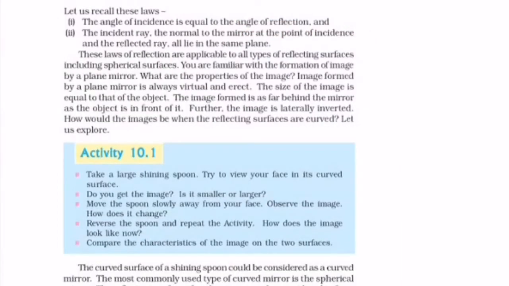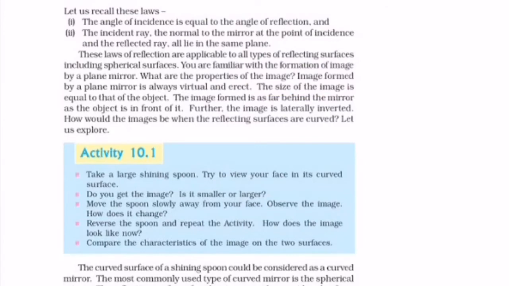Next question is what is the property of the image formed by the plane mirror? Mark this one. The size of the image is equal to that of the object. The image formed is as far behind the mirror as the object is in front. The image is laterally inverted. These points you have to mark.